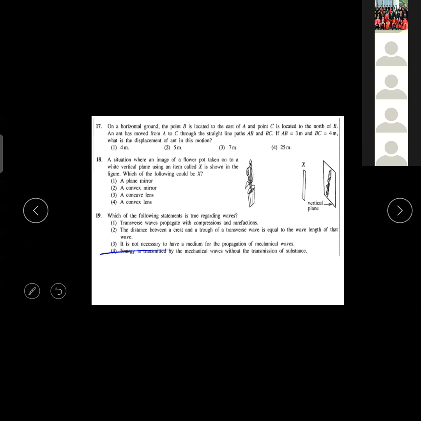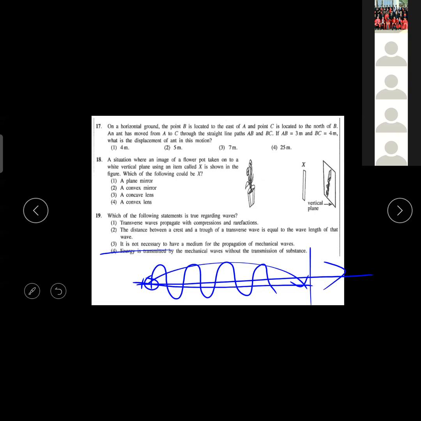19th question, always remember transverse waves or whatever waves moving from one place to another place. Okay, now let's say this is the rope. This part of the rope doesn't go to this part. Only it goes up and down. So the rope will move up and down, but it will not move from one place to another place. The energy will be moving continuously.